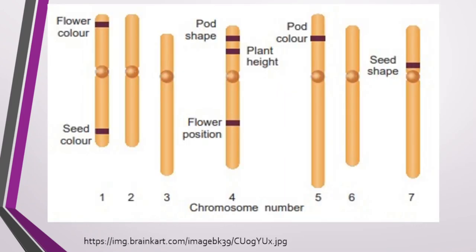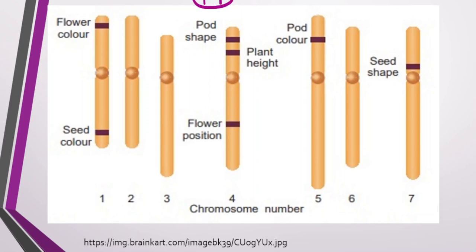The number of chromosomes in the garden pea plant is 14. This plant is known as Pisum sativum, and it has 14 chromosomes, which means 7 pairs of chromosomes.